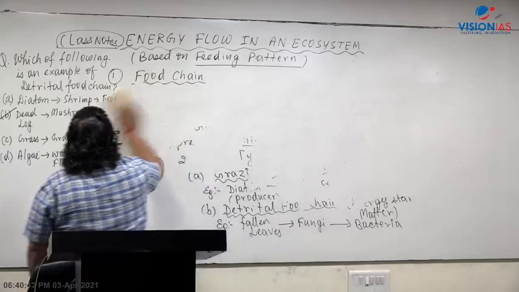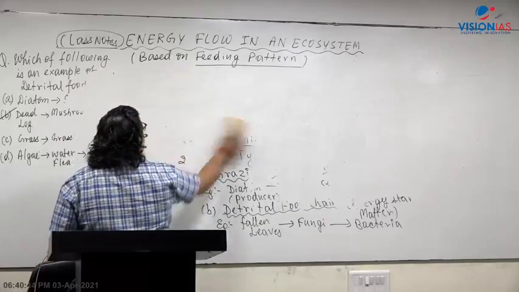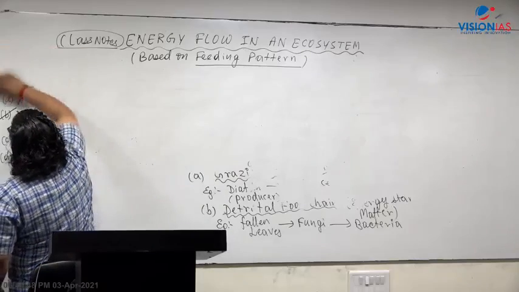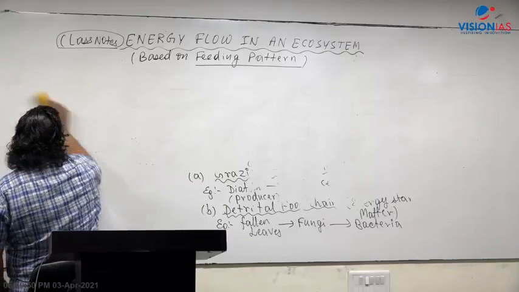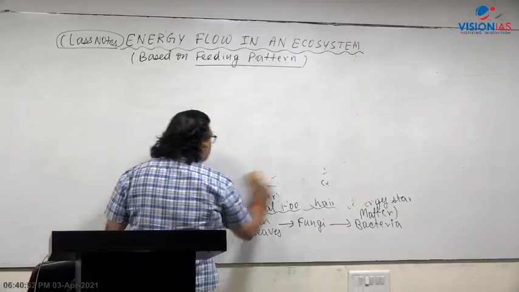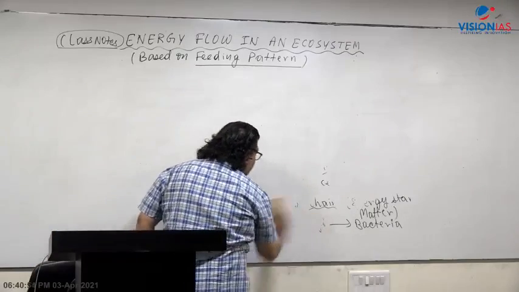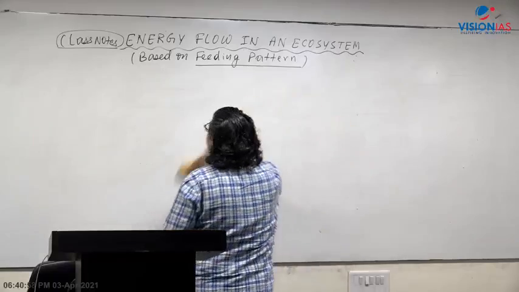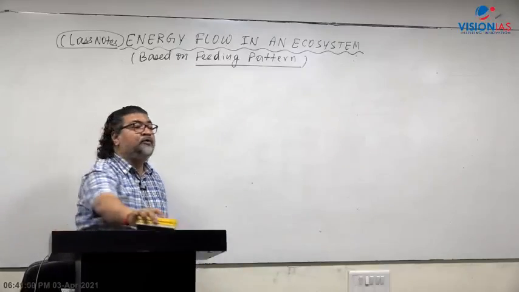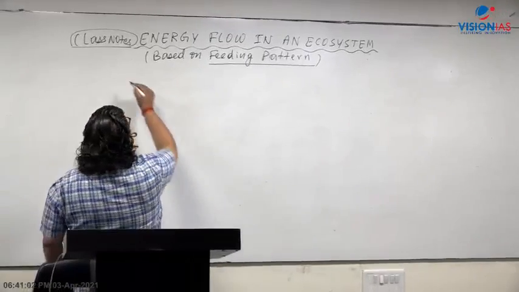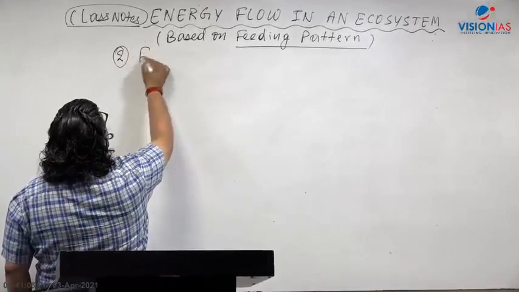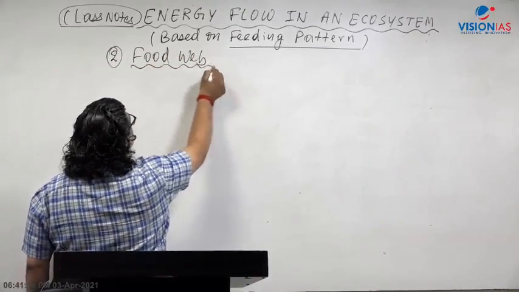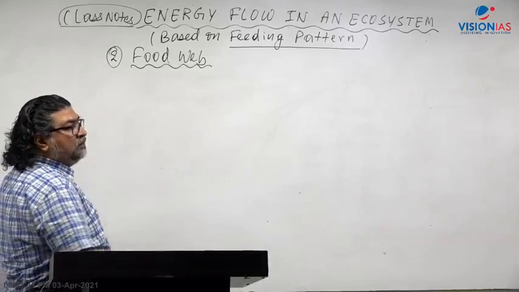Now let's come to the concept of food web. What is food web? It is a network of interconnected food chains, and a food chain is always a part of a food web. In nature, when we come across a forest or grassland, it is always part of a food web. So let us now come to the concept of food web.